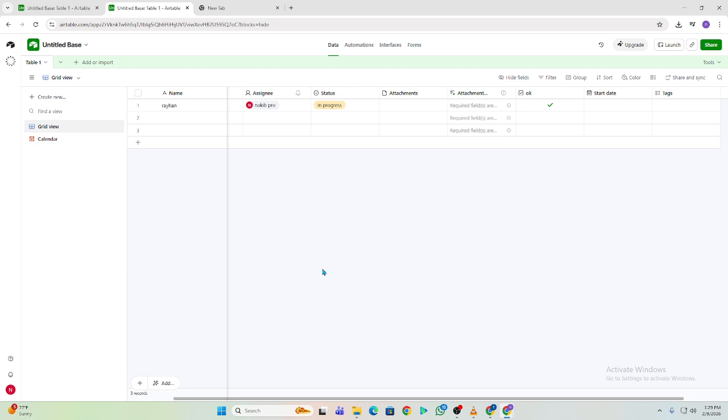If someone only needs visibility, don't share the full base. Create a view, lock it down, and share that view only. This is the safest way to share data with clients or stakeholders.